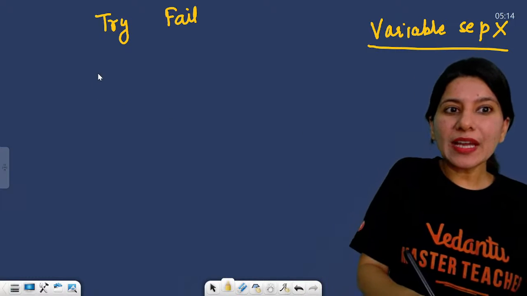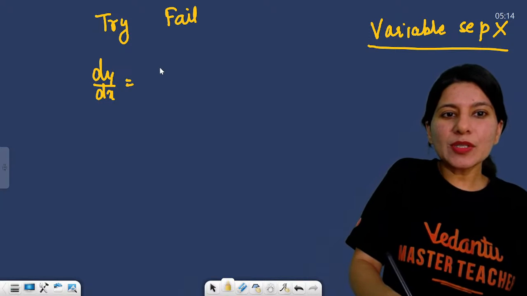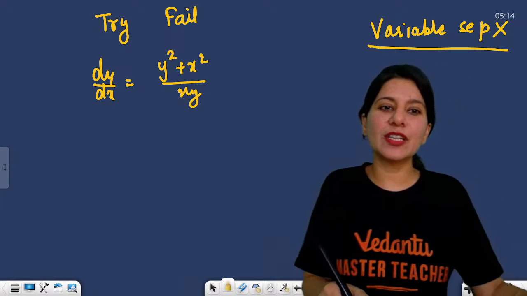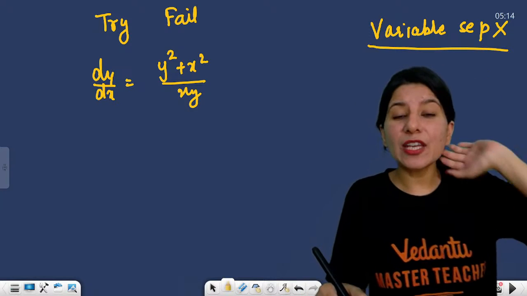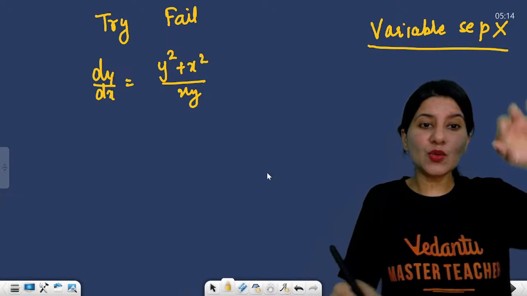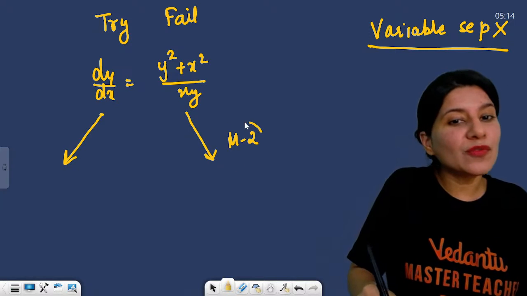Then what I used to do is calculate the value of dy by dx. Suppose it has y square plus x square plus xy. This is your differential equation. Now what I used to do is take it forcefully. Let me tell you method number two, a very easy method.